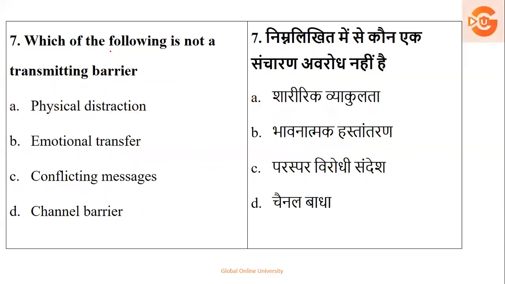Next, which of the following is not a transmitting barrier? Physical distraction, emotional transfer, conflicting message, or channel barrier, which cannot get transferred from one person to another.